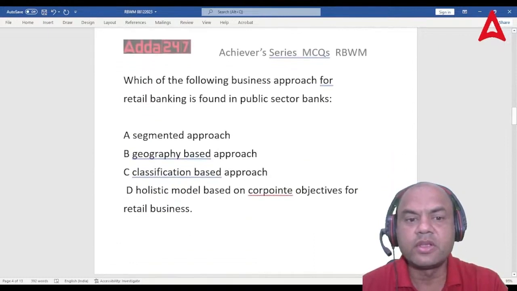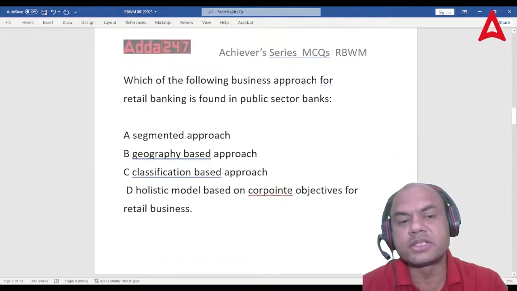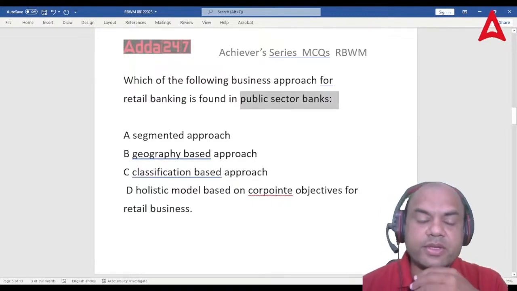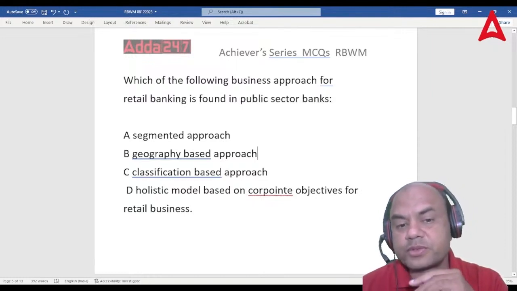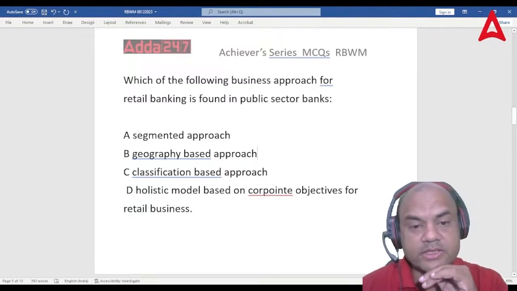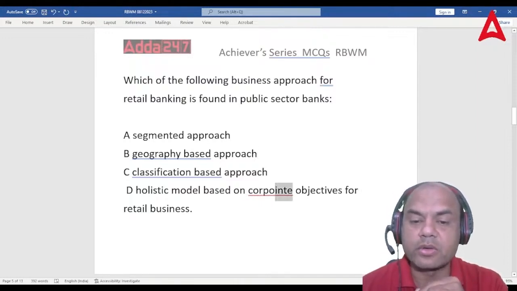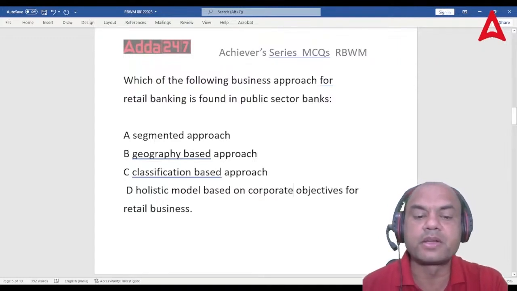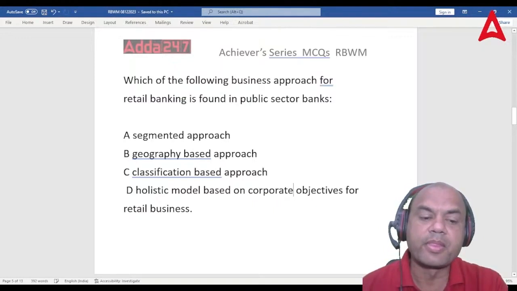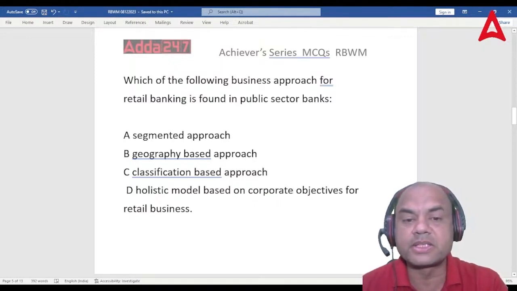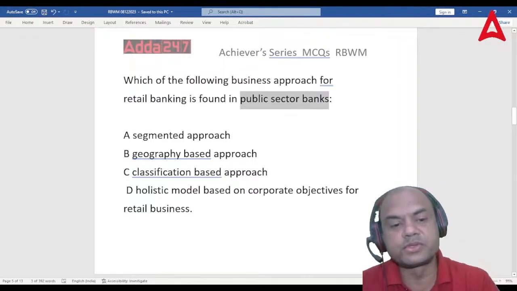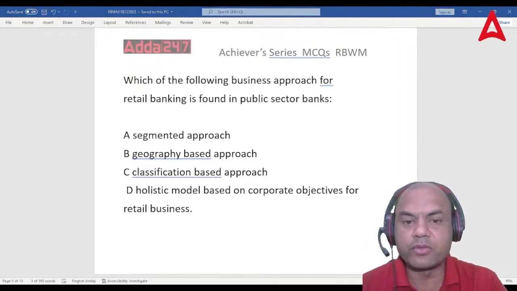Next one. Which of the following business approaches for retail banking is found in public sector banks? Now you will get confused over here. Look at this: segmented approach, geography based approach, classification based approach, and holistic model based on the corporate objectives of the retail business. So which approach is used by public sector banks? Many of you will get confused over here.